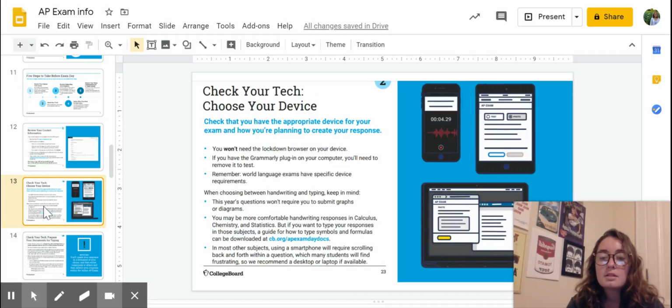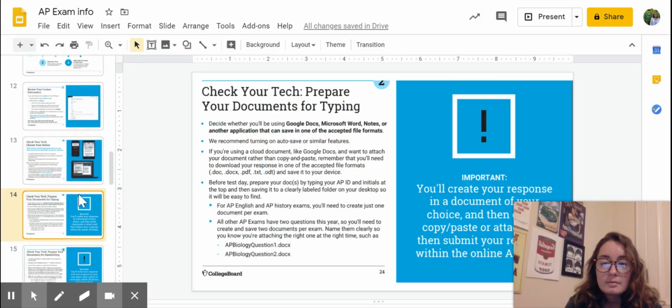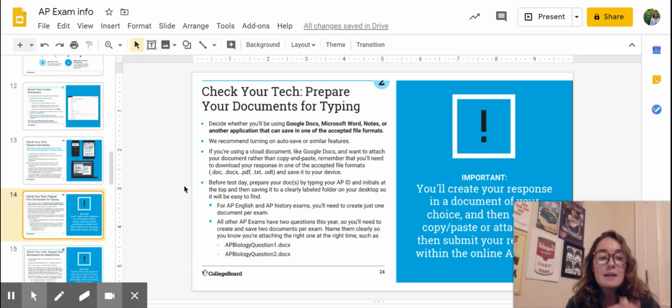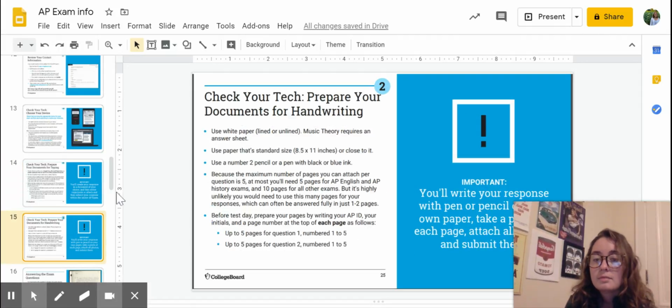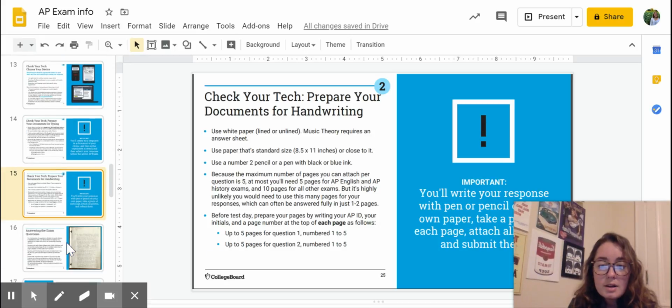Again, choose what you're doing. Use a computer, don't use a phone. And like I said, prepare your documents ahead of time before the exam. Whether it's paper or your Word doc, everything should have your AP ID number, your initials, and a page number, no matter which of the 3 options you choose. It should all be prepared ahead of time so you can just go once it gets started. Same thing with the handwritten ones.